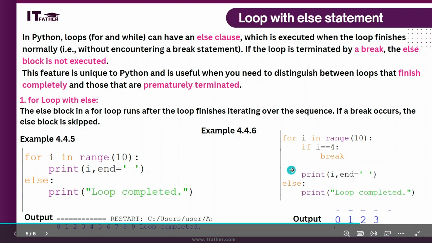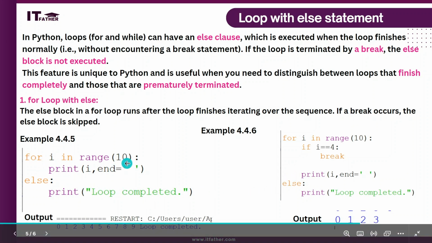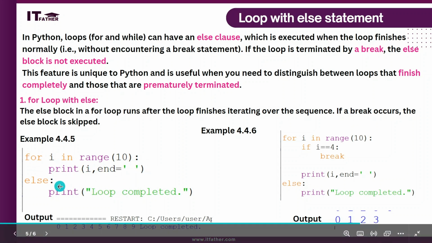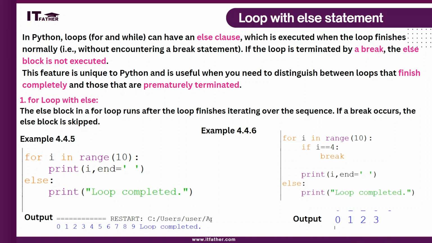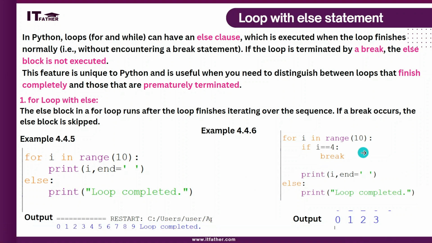Here is the example you can see on the screen, example number 4.4.5: for i in range(10), print i, else print loop completed. Here there is no break statement. After running this program, you can see the output. It is displaying all the numbers 0 to 9, and then loop completed is printed. The else part is being printed. But in the next example, break statement is given, so as soon as the value of i is 4, the loop will stop because of the break statement, and else will not be printed, right?